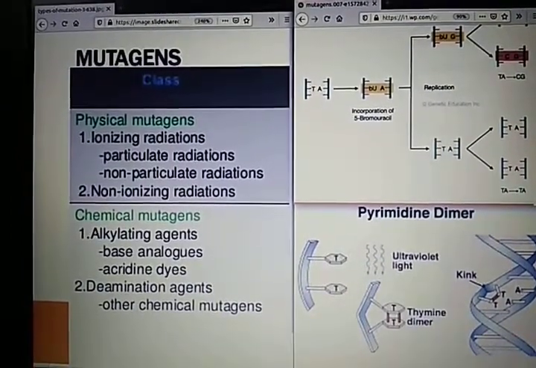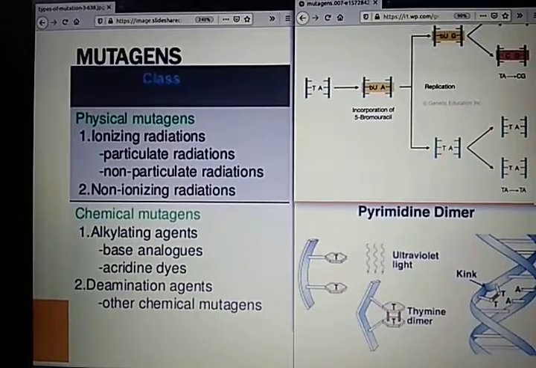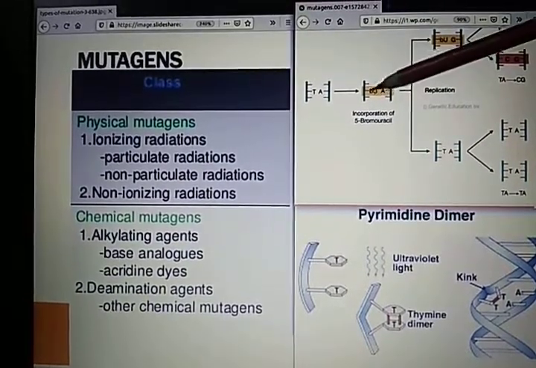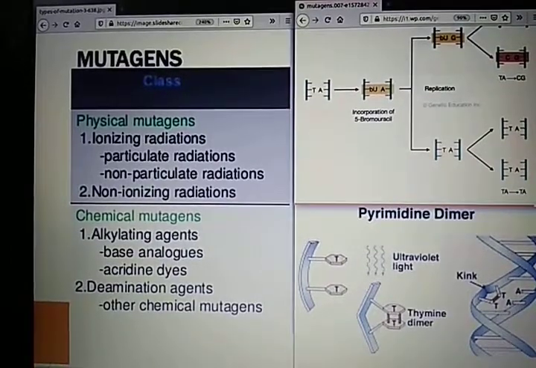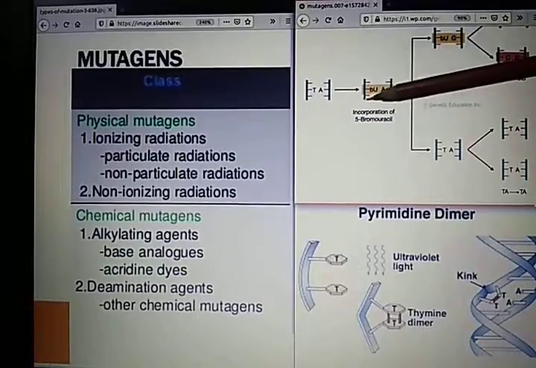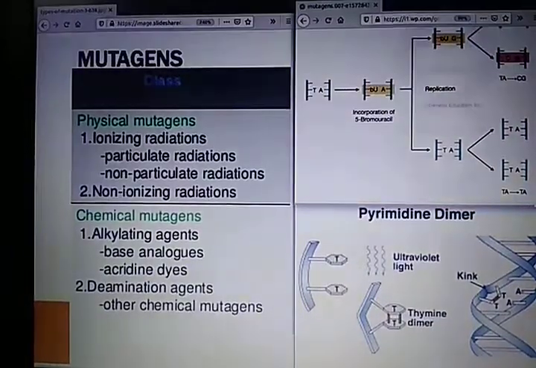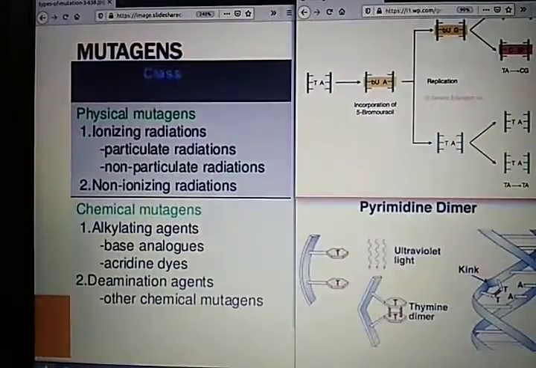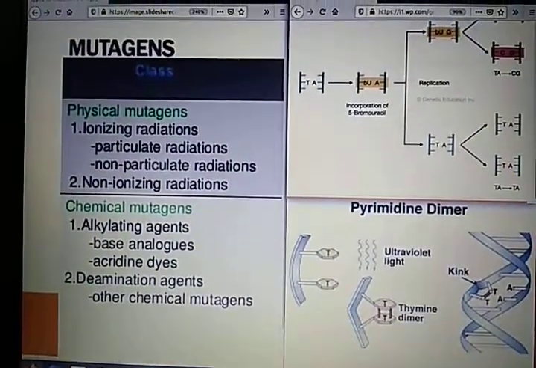So during replication, the mechanism of replication considers this 5-bromouracil as thymine, and substitutes or incorporates this one in place of thymine. So a bond is developed between 5-bromouracil and adenine.